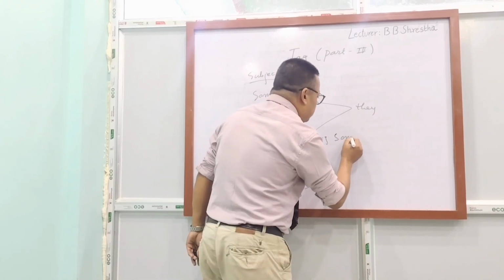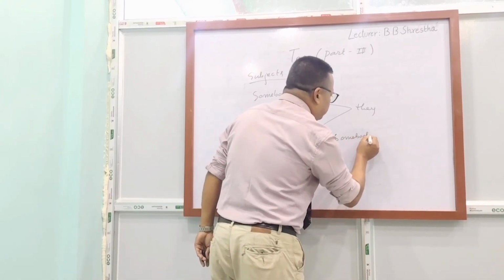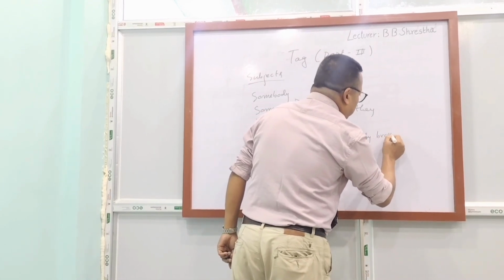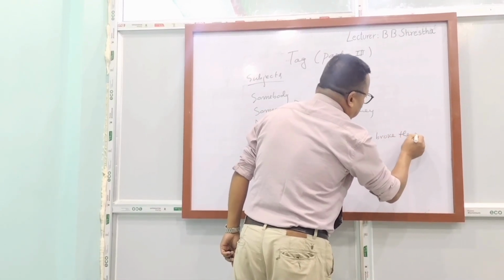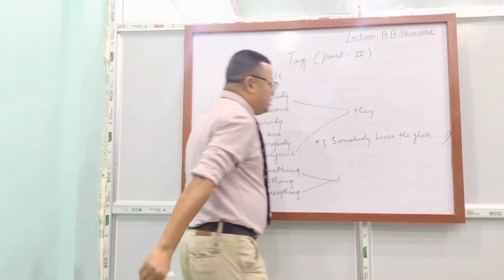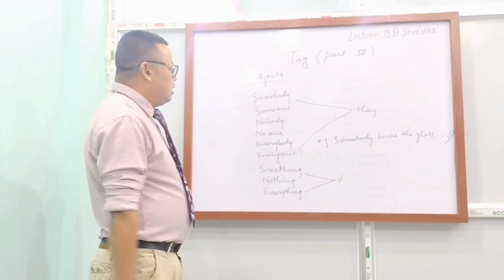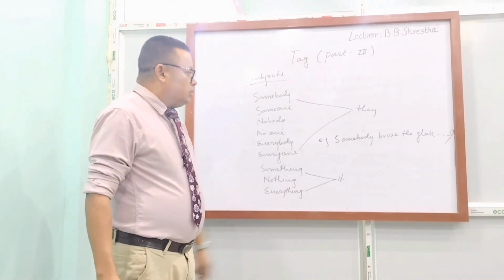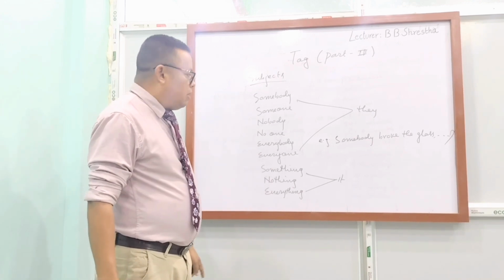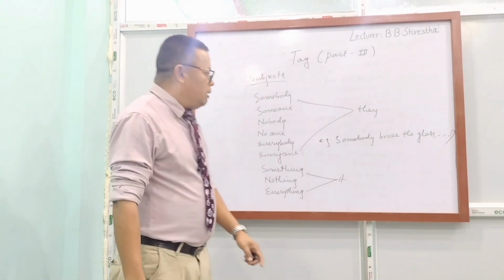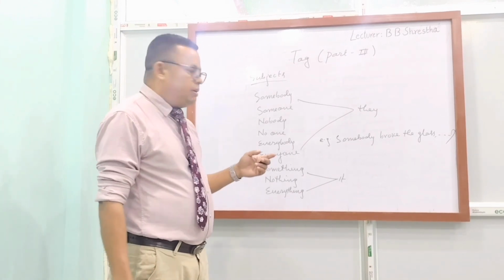Somebody broke the glass. Okay, now let's see an example. Somebody broke the glass. Here we have to look for the helping verb first, but there is no helping verb. If there is no helping verb, we have to look at the main verb.